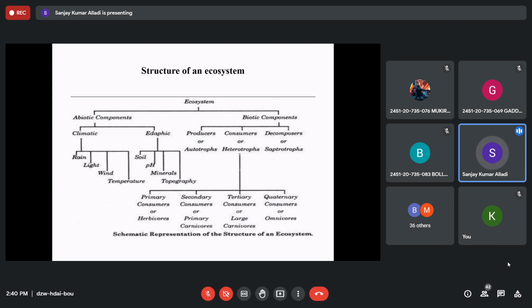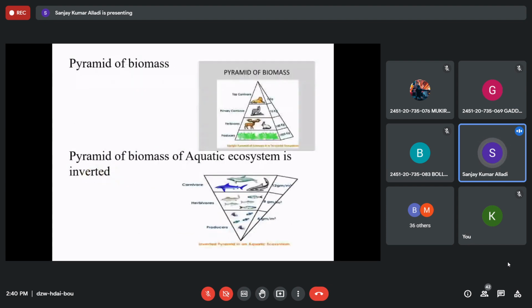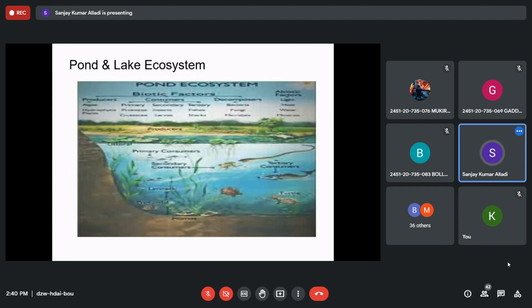Then what is the structure of an aquatic ecosystem like a pond and lake? What are the biotic and abiotic components present in a pond and a lake? Climatic and edaphic. Climatic factors: light, wind, rain, right? Sunlight, cloud cover. All these are there, right? Absolutely. It is also part of the environment. So they are there. How about edaphic factors? Soil, minerals, right? They are also there. Like water is there. Minerals in the water are there. Salts in the water are there. At the base, there is soil, right? Sediment, rocks are there. All these are nothing but edaphic factors.